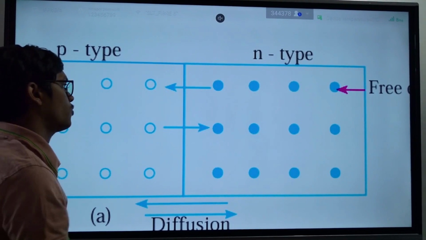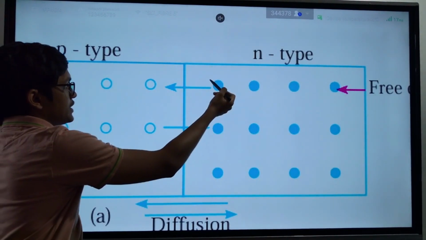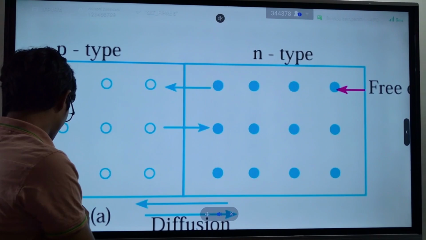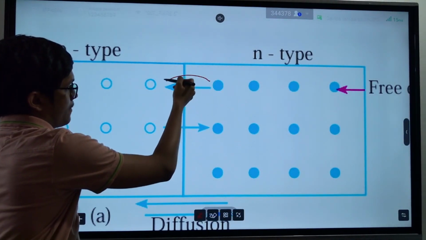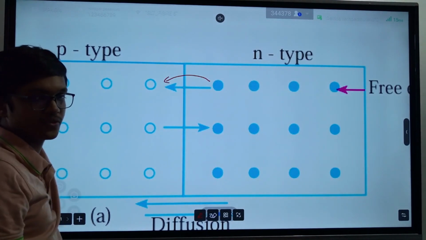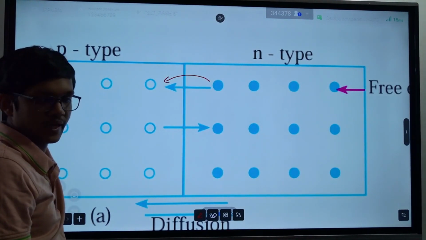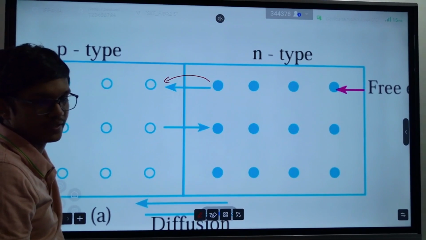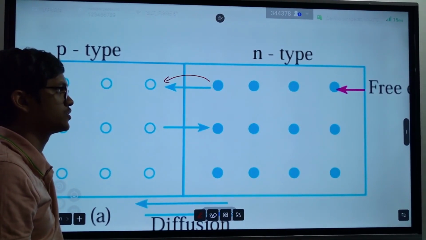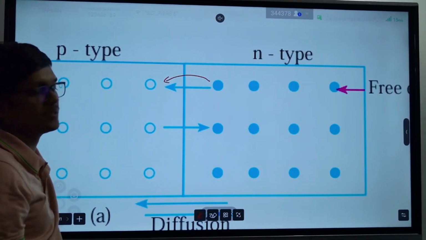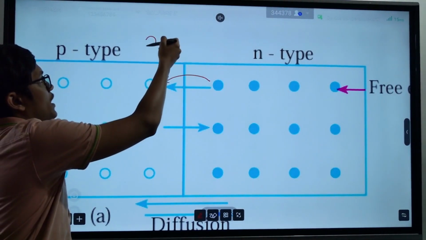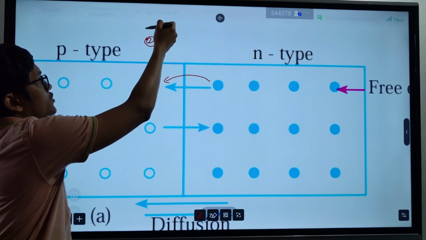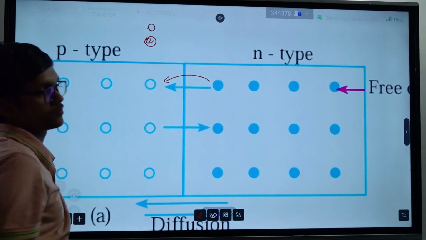When these electrons enter into this region, we know that electrons are negatively charged. And holes must be positively charged then, right? When a hole and an electron are together, it's neutral, charge is zero.